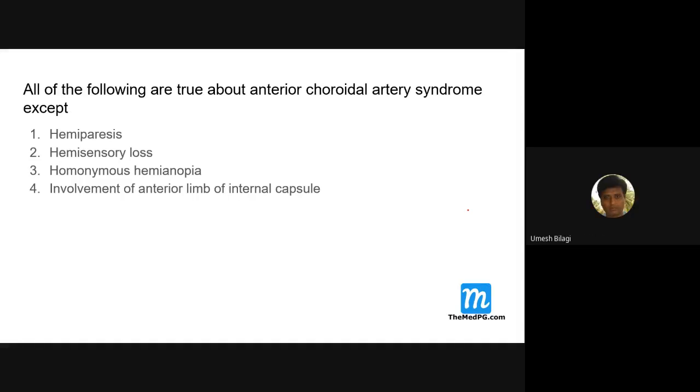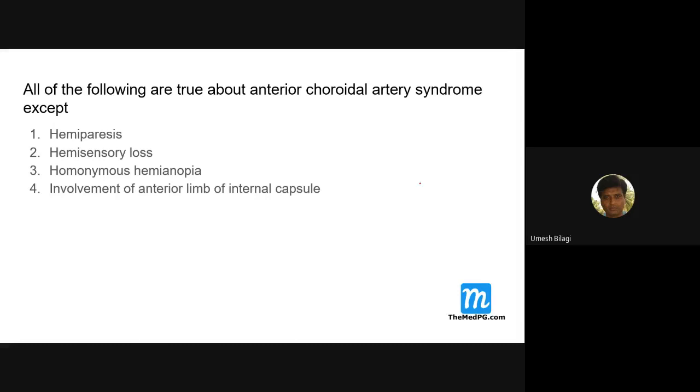Anterior choroidal artery syndrome, homonymous hemianopia, involvement of the anterior limb of internal capsule.